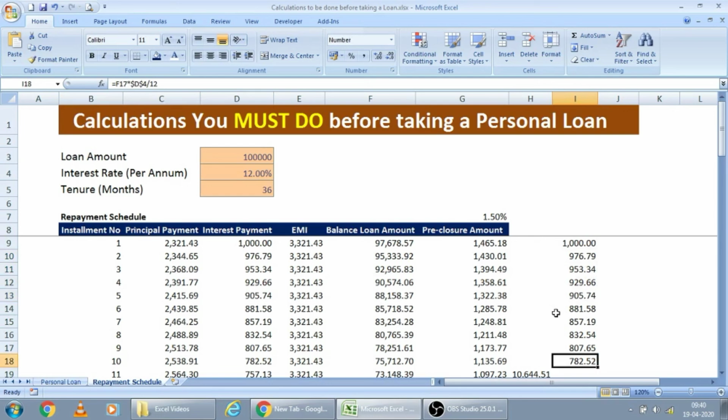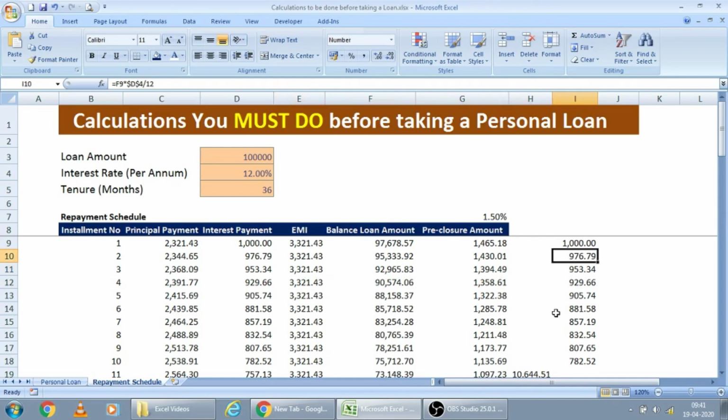This is the reason why every month your interest component will be decreasing as the loan tenure increases. And since your EMI amount is fixed, obviously your principal amount will be increasing.